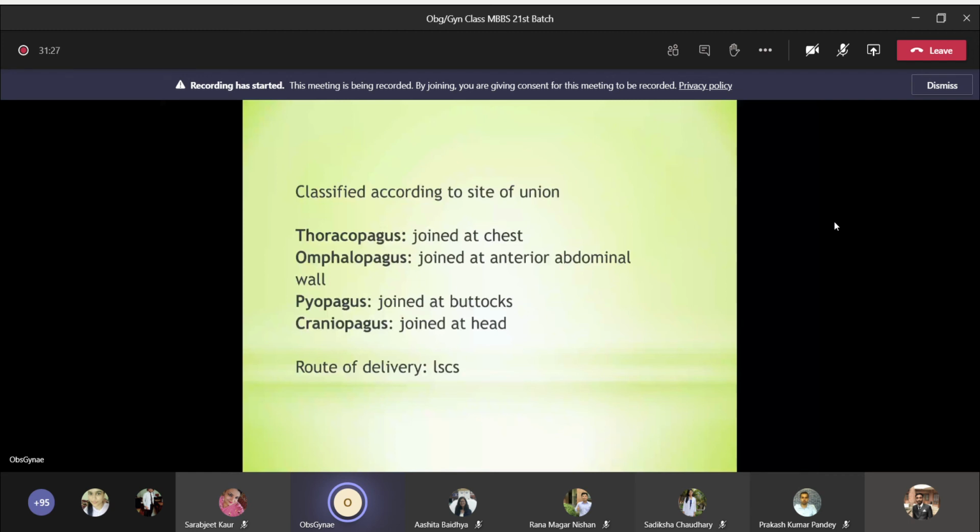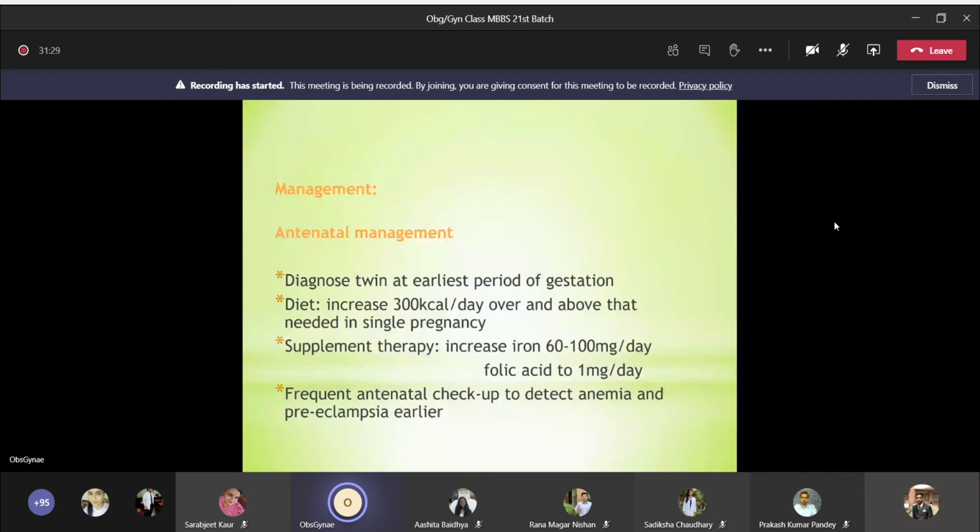Now coming to management of twin pregnancy. Whenever you diagnose twin, okay, so you suspected twin and you have sent her for ultrasound and the ultrasound says there is twin pregnancy, now the management starts from the antenatal period. So you have to diagnose twin at the earliest period of gestation. Diet: you increase the calories by 300 kilocalories per day over and above that needed in a single pregnancy. Supplement therapy: iron 60 to 100 milligrams per day, folic acid 1 milligram per day. Frequent antenatal checkups are required to detect anemia and preeclampsia earlier.